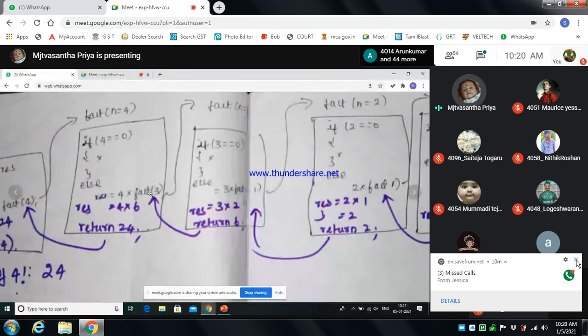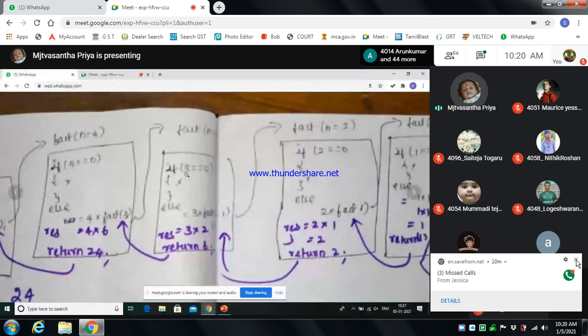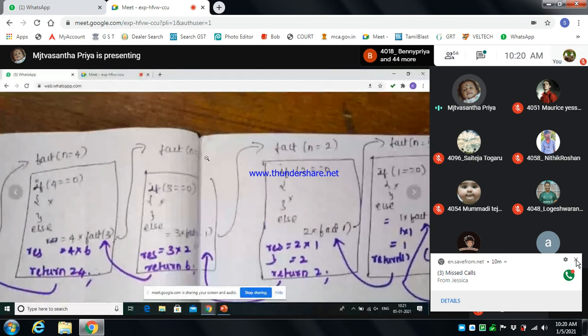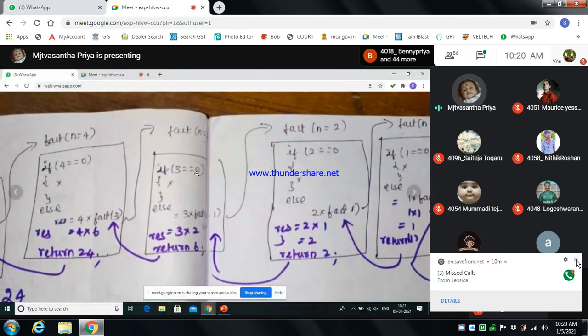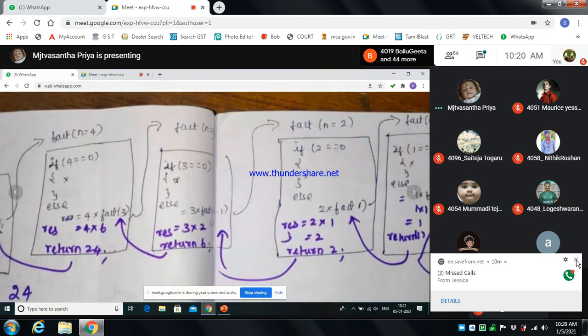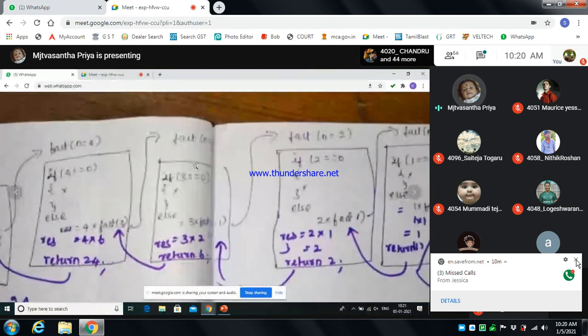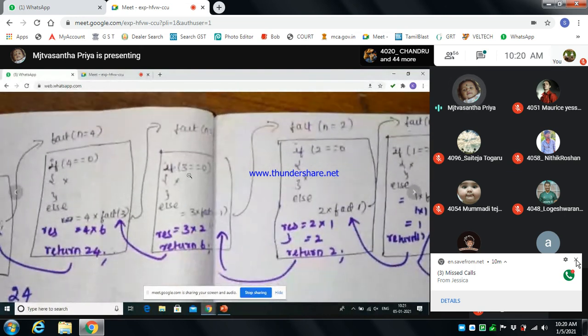So what is fact of 3? Again it will create one frame, the frame fact of n equal to 3. That frame again checks the condition. If 3 is equal to 0, here the n value becomes 3, right? That 3 can be substituted again in the if condition, so it checks 3 equal to 0. The result is 1, no. So the condition failed and it will move to the else part.